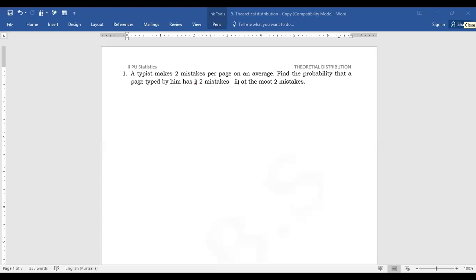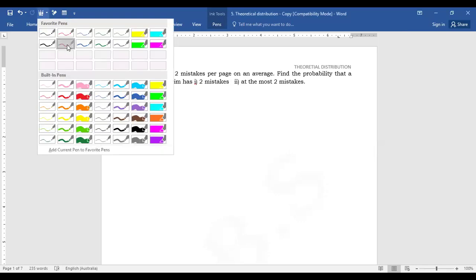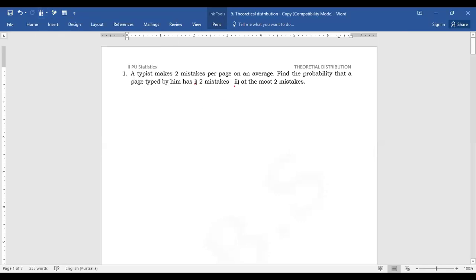Yes, we consider some of the problems based on the Poisson distribution. The first one: a typist makes two mistakes per page on an average. Find the probability that a page typed by him has two mistakes. Second one, at the most two mistakes.